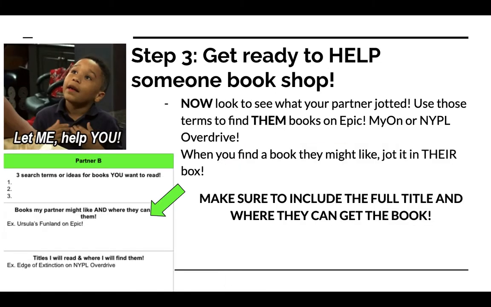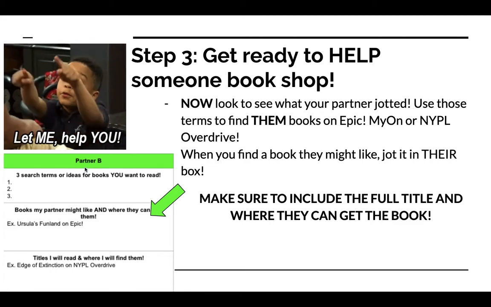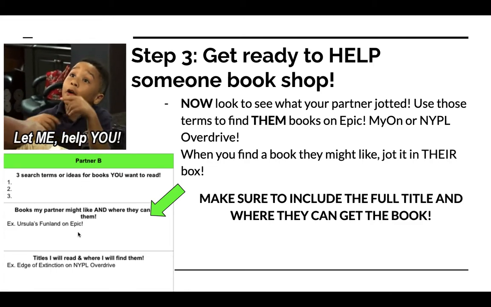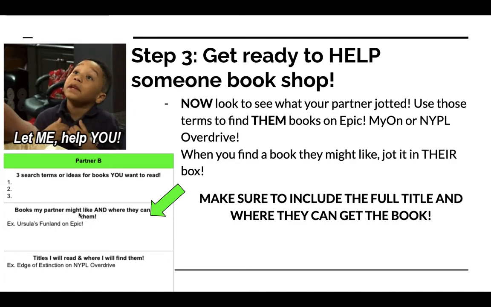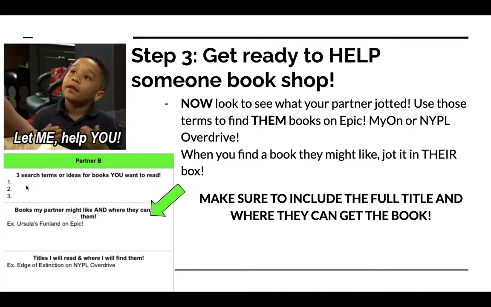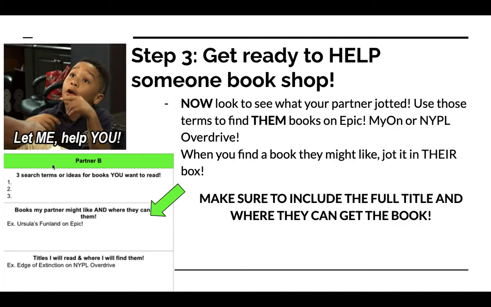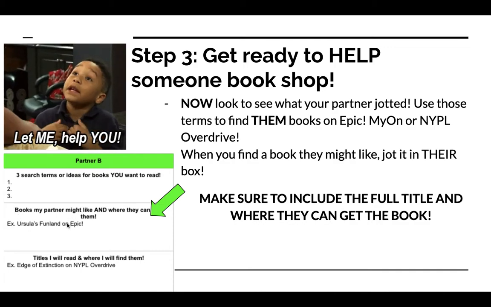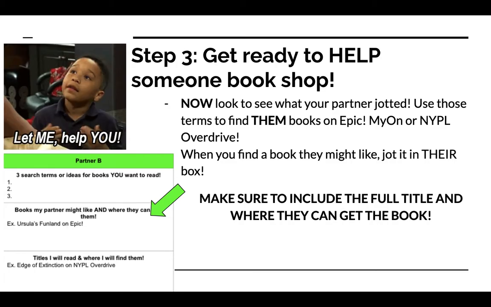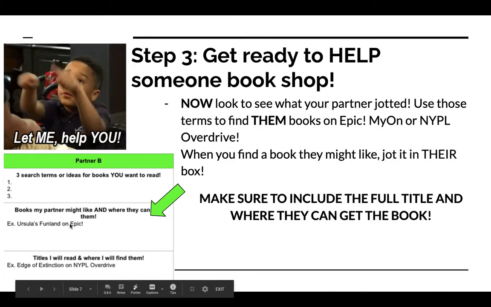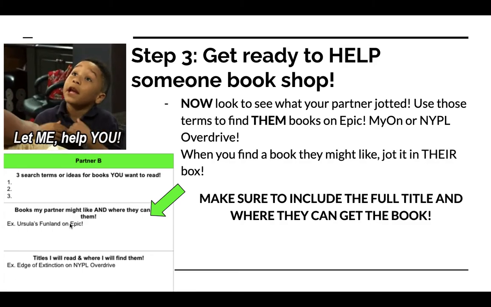Then you're going to want to find your partner, which is on the other half of your slide, and look for books that your partner jotted. So if your partner jotted about finding a book about presidential elections, let's say, you should be going on Epic, MyOn, or the New York Public Library Overdrive to find them a book that they would really like. Maybe find them 2 or 3 books that they might want to look into.